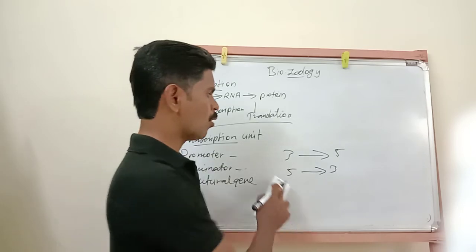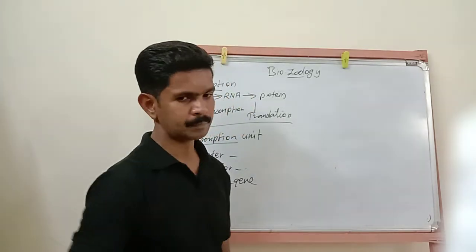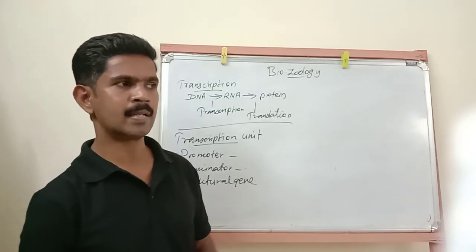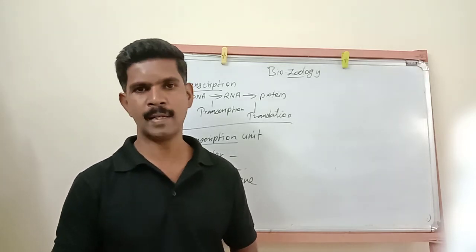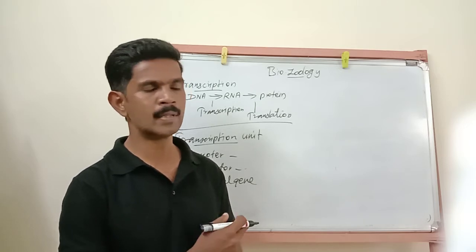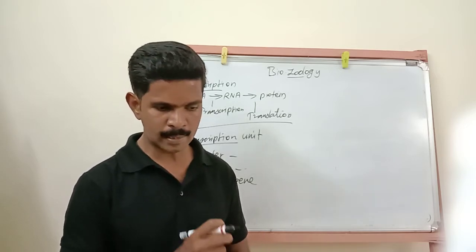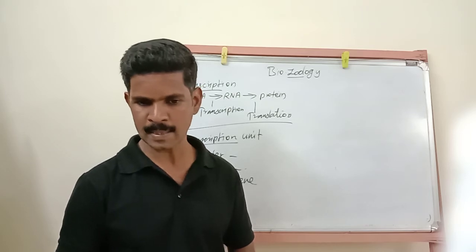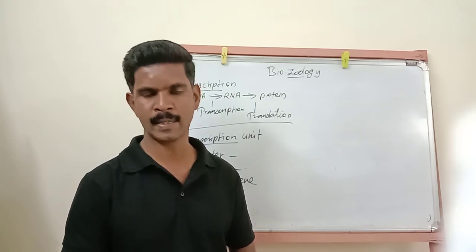I hope you understood this part. Then the next part, the RNA polymerase. As I already told you, it is a very important enzyme playing a very important role in the transcription process. This RNA polymerase has two important regions.